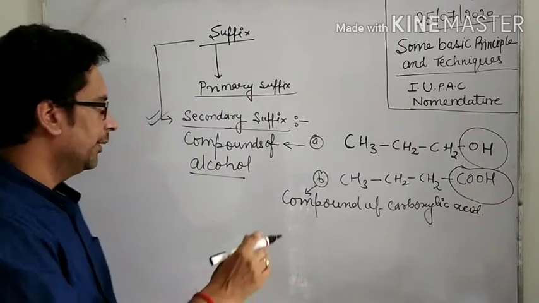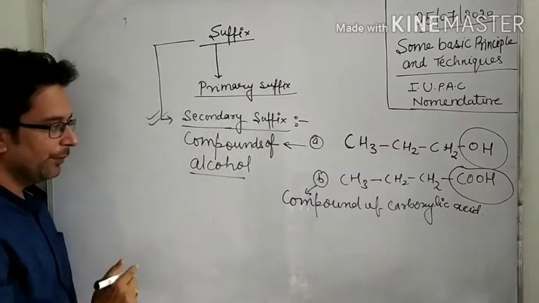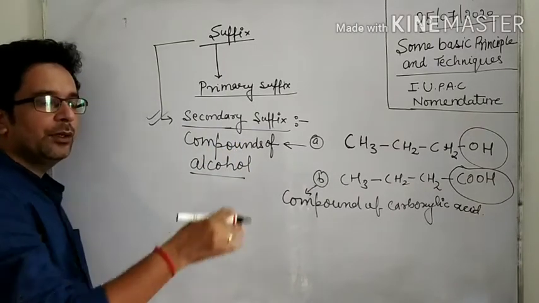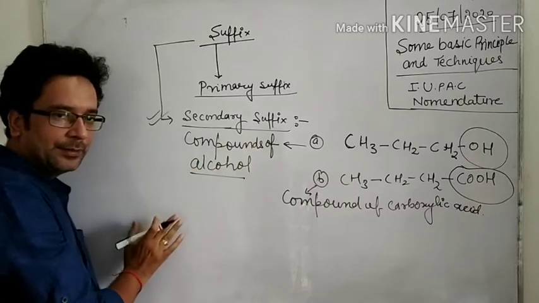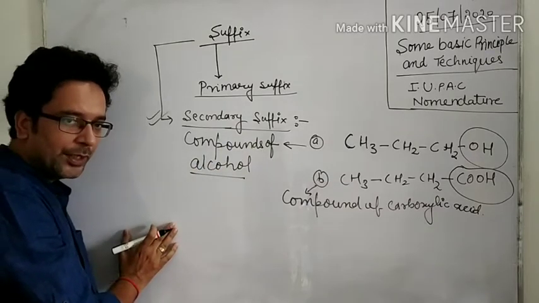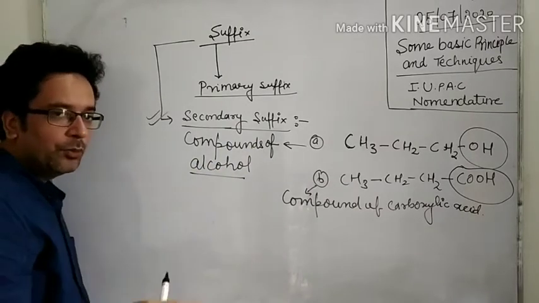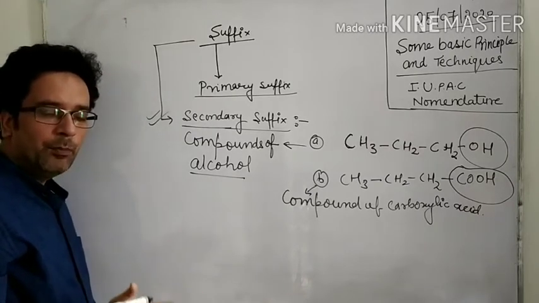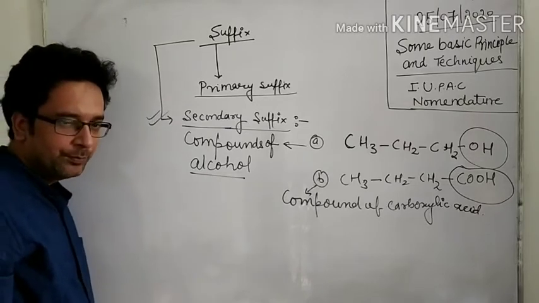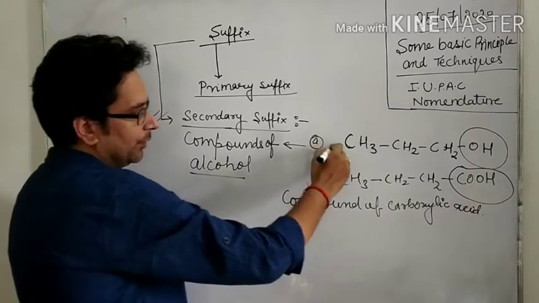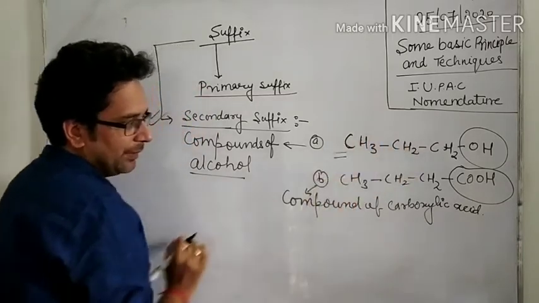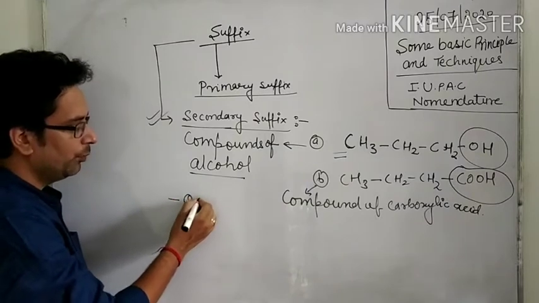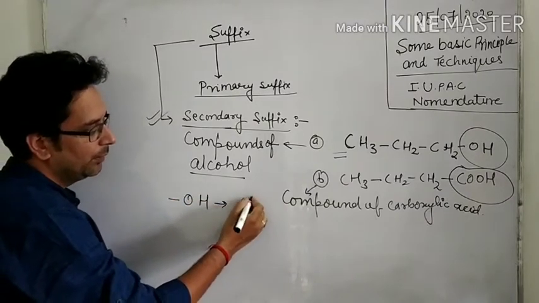Now, when we identify which functional group is present in the compound, what word do we use in the naming of the organic compound according to IUPAC? Suppose this one: the OH group is present, so it is an alcohol.